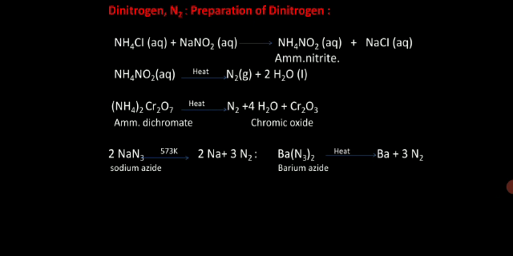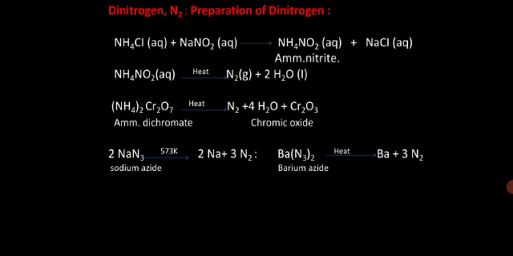The main points of difference between nitrogen and other members of the group are: at ordinary temperature nitrogen is a gas while other members are solids. Note it, very important. Nitrogen exists as a diatomic molecule while phosphorus and other elements of the group exist as tetraatomic molecules like P4, As4, Sb4, etc.